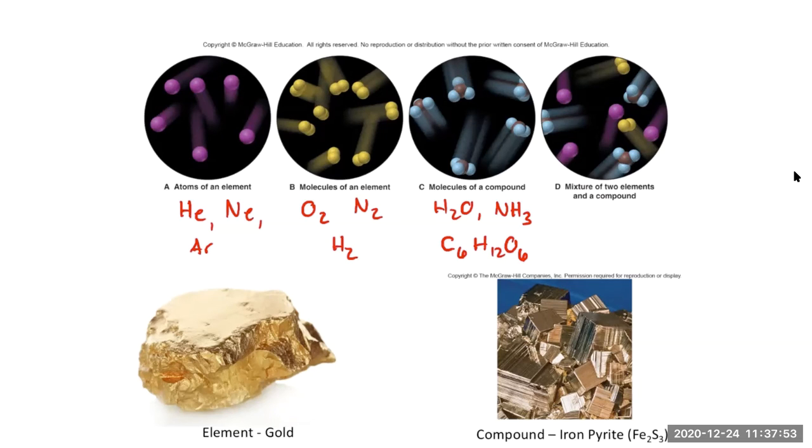So here are some examples. We have gold. Pure gold would be considered an element. And a compound might be something like iron pyrite, or fool's gold. You can see why they call it fool's gold because it has that shiny yellow luster like gold. But you can tell it's fool's gold because it comes as squares. It comes as cubes. Gold doesn't come as a cube.